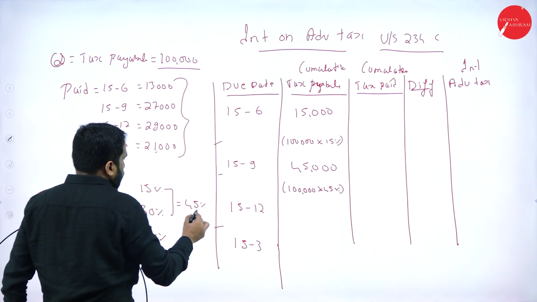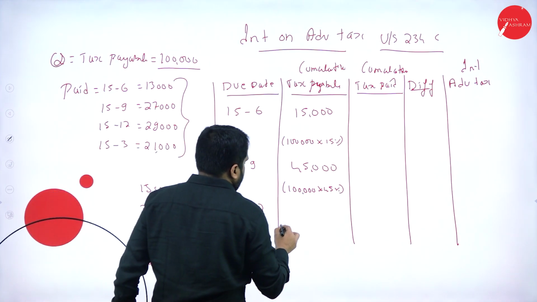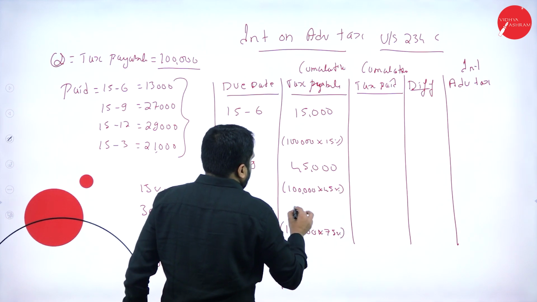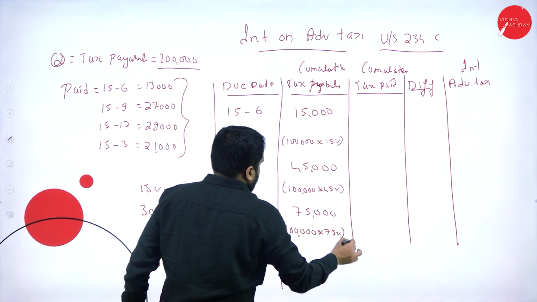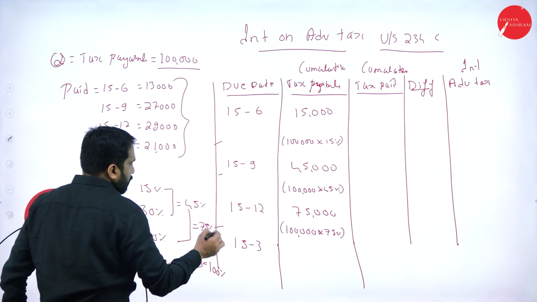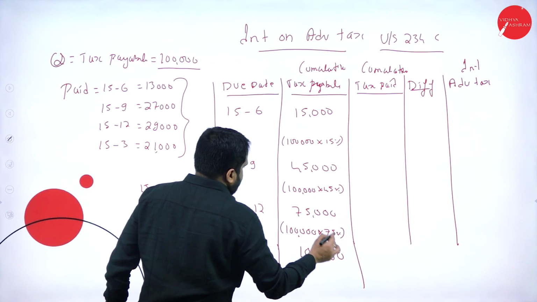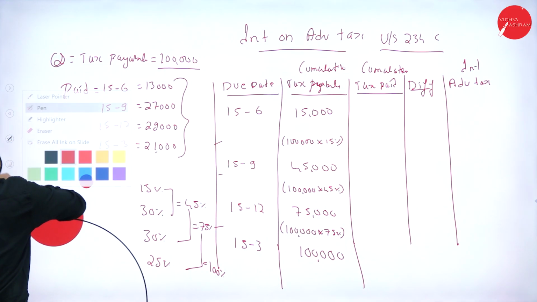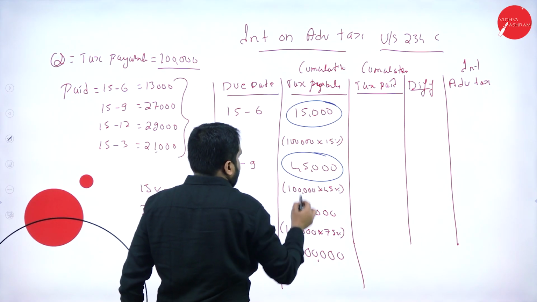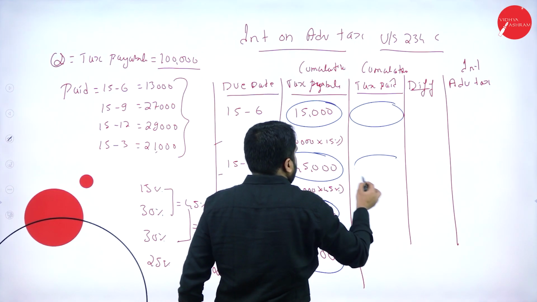Again, I'll go with cumulative. This plus 30, 75%. Now, 1 lakh into 75%, I'll get 75,000. Again, I'll go with cumulative. 75 plus 25, 100. So, 1 lakh into 100%, I'll get 1 lakh itself. Hope you are clear. I'll make you understand this better. 15,000, 45,000, 75,000, 1 lakh. Here we get some answer. I'll tell you.